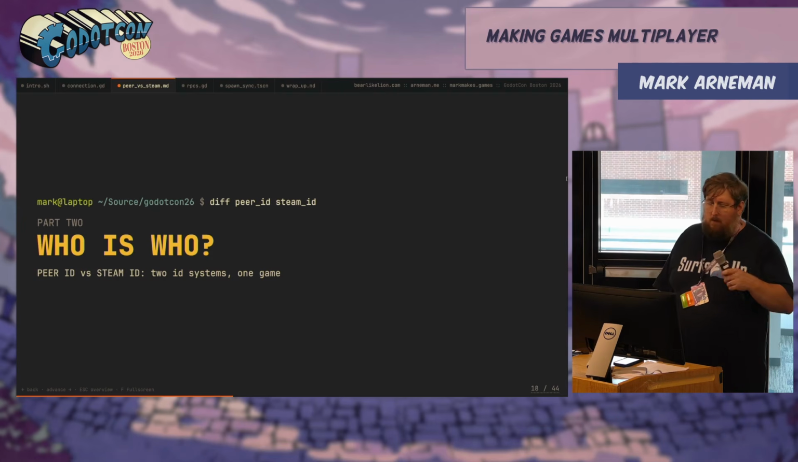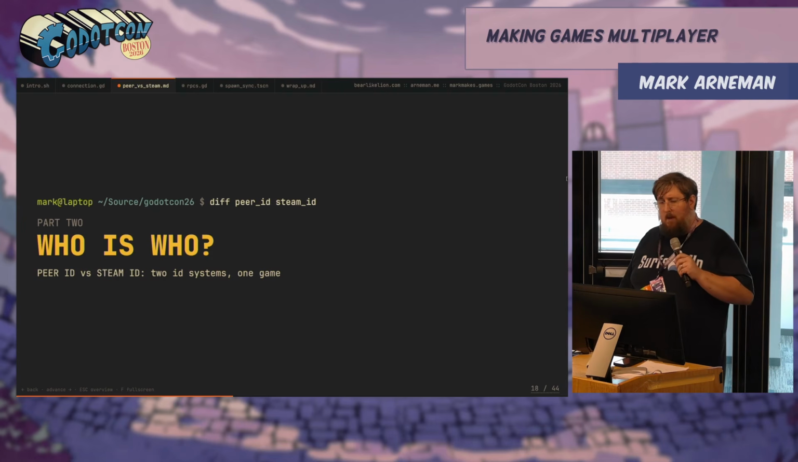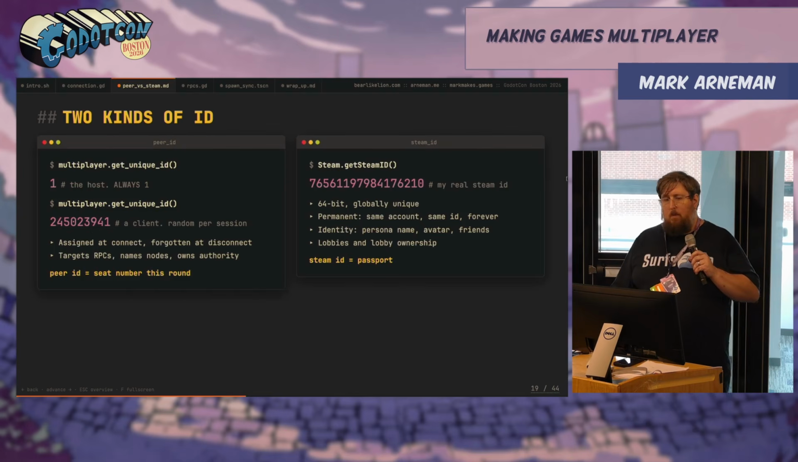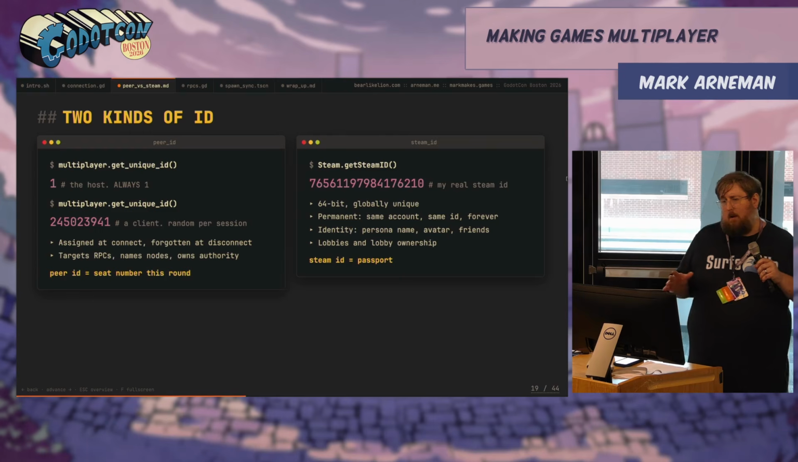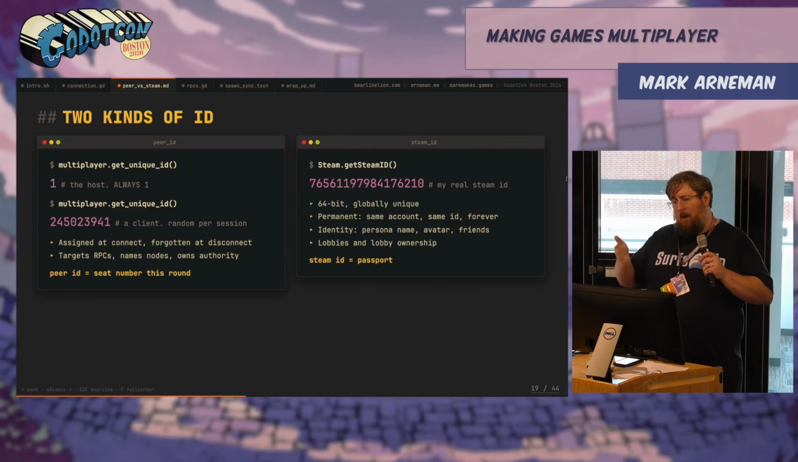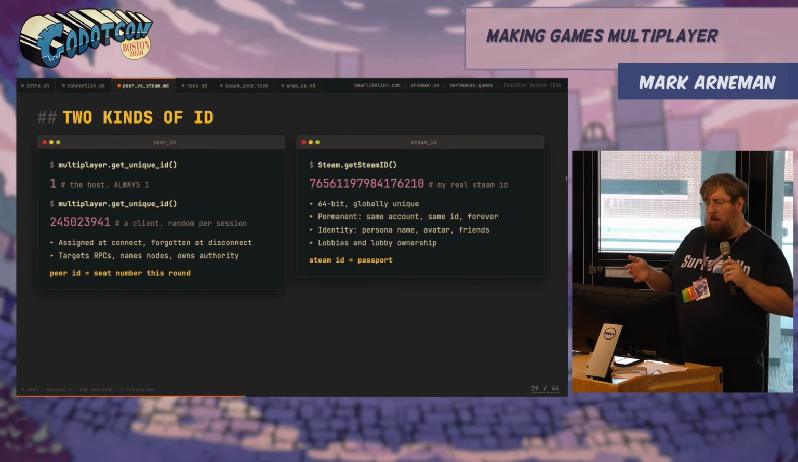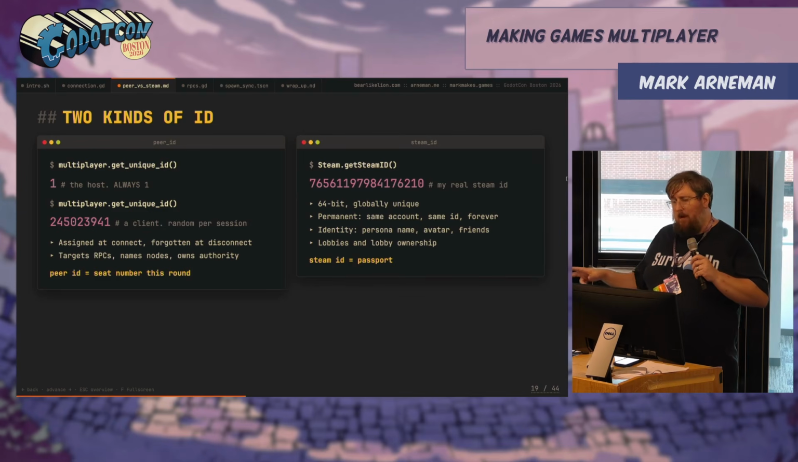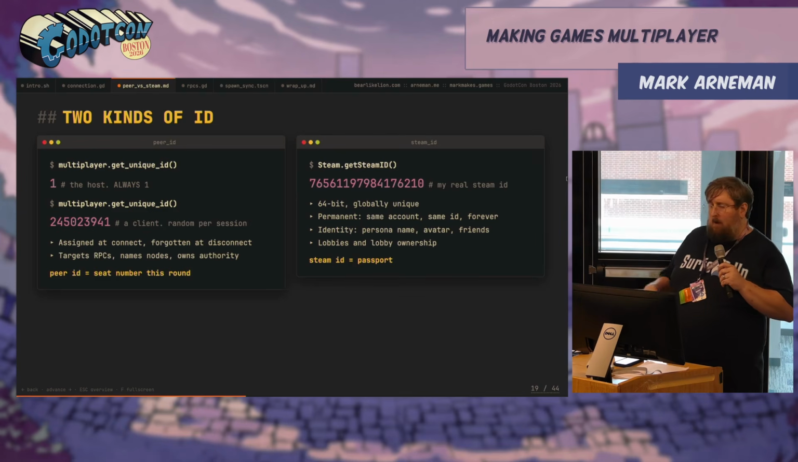So who is who? There's a big difference between peer ID and a Steam ID. Two different systems for your game. The big thing is on Godot, you have a randomized integer. You have your multiplayer.get_unique_id helper. 1 is always the host. Anything above 1 will always be a client. This is assigned at connection and forgotten at disconnection. It's how we target an RPC. It's how we name our nodes. It's how we set who owns what in authority.